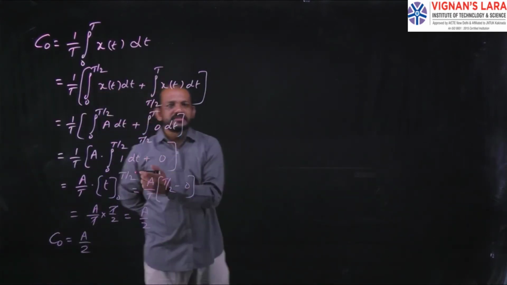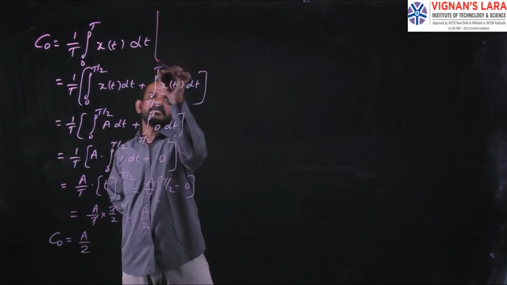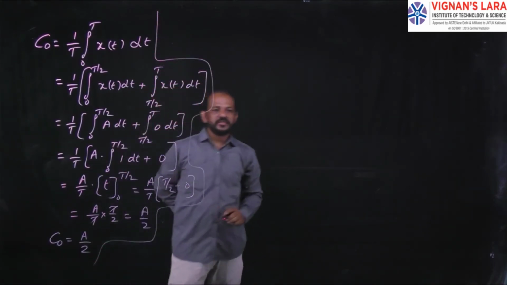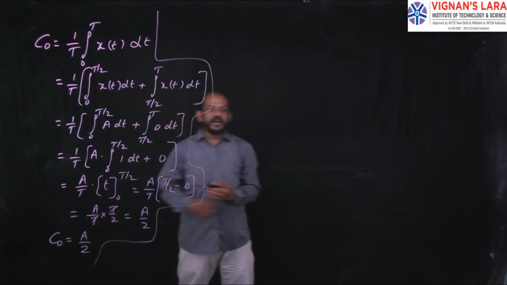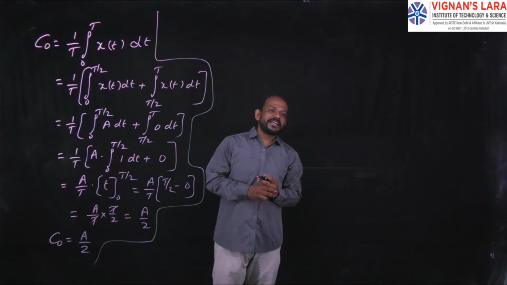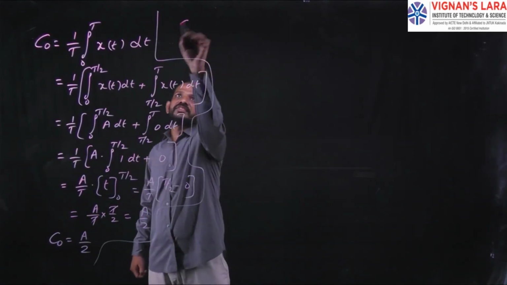Already I did this while finding the value of small a naught. The same thing here also, so that's why I went a little bit fast. Okay. Now after this I have to find out the value of Cn to get the complex exponential Fourier series. So first I have to find out the value of Cn.